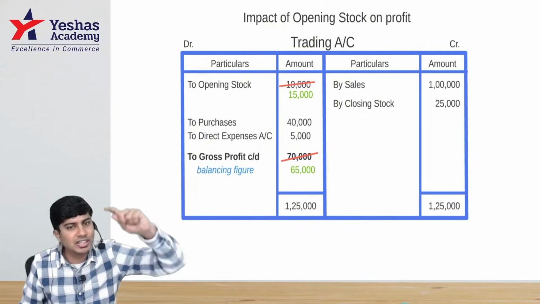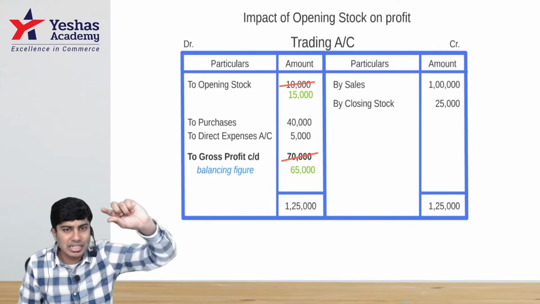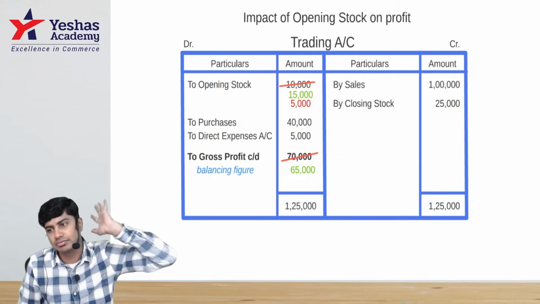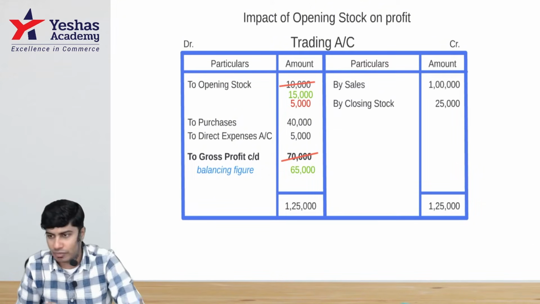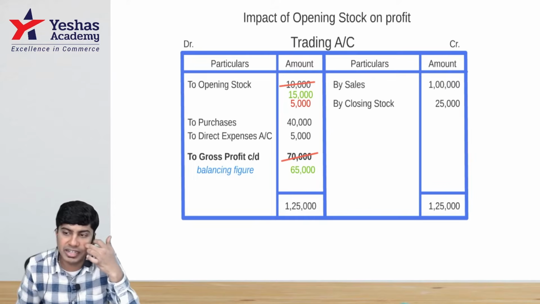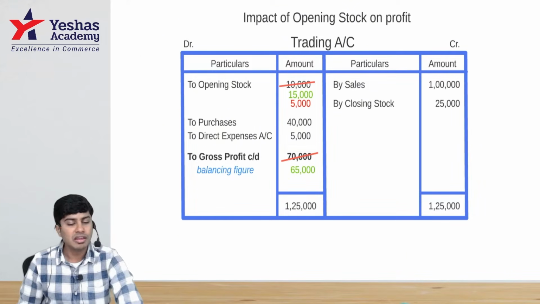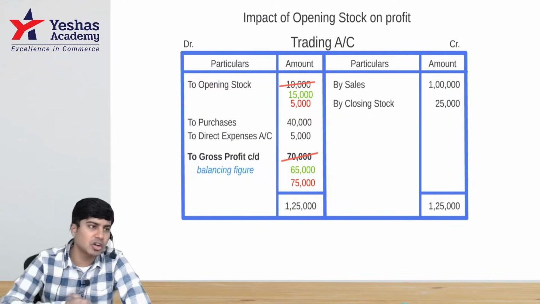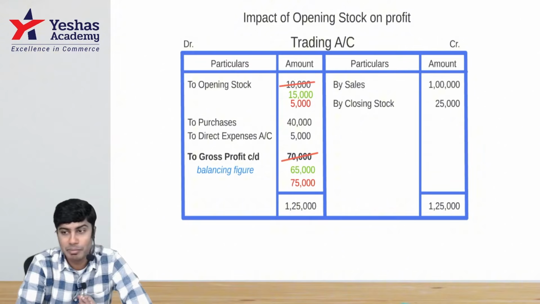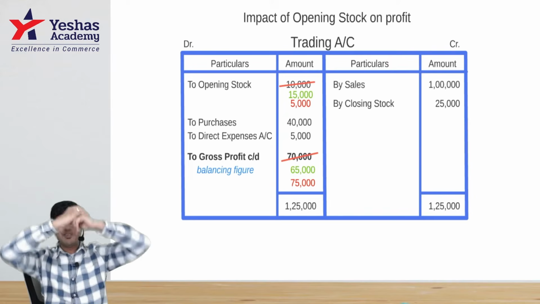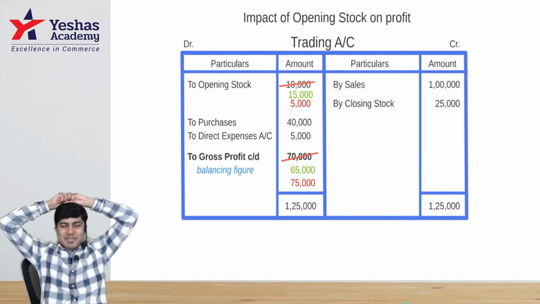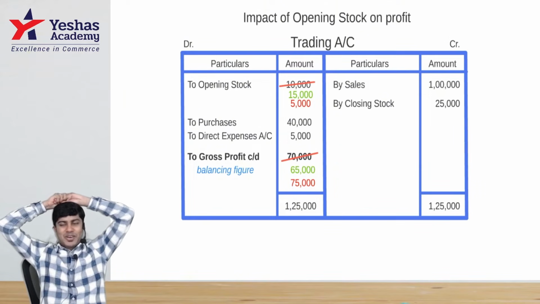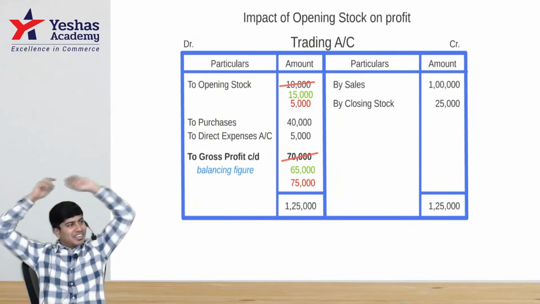Extension. Instead of making 10,000 of opening into 15, I'll transform 10,000 opening to 5. Credit side total 125. Take 125, deduct 5, 40 and 5. 5,000 opening stock, 40,000 purchases, 5,000 direct expense. Can I say 75,000 will be our gross profit? By this what happened? By decreasing my opening stock by 5, my gross profit increased by 5. By increasing my opening stock by 5, my gross profit decreased by 5.